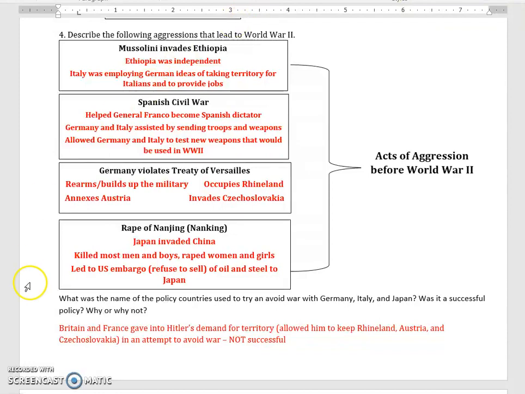Now, despite all of this aggression, nobody still really wants to go to war. So Britain and France are using appeasement, meaning they're giving in to Hitler's demand for territory, trying to avoid going to war. This will not be successful. Hitler will keep taking territory, and it eventually does lead to war.